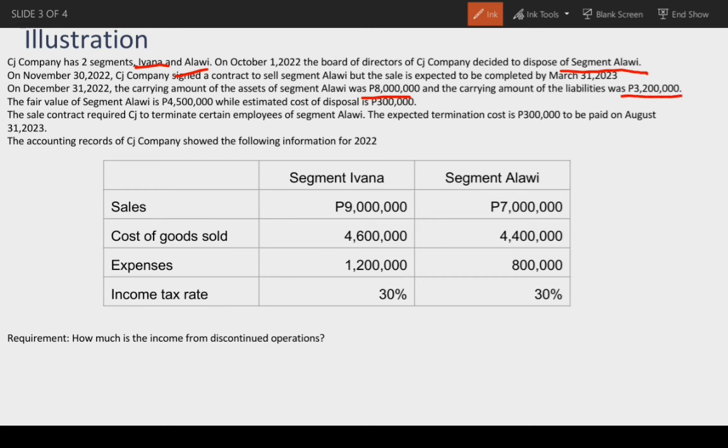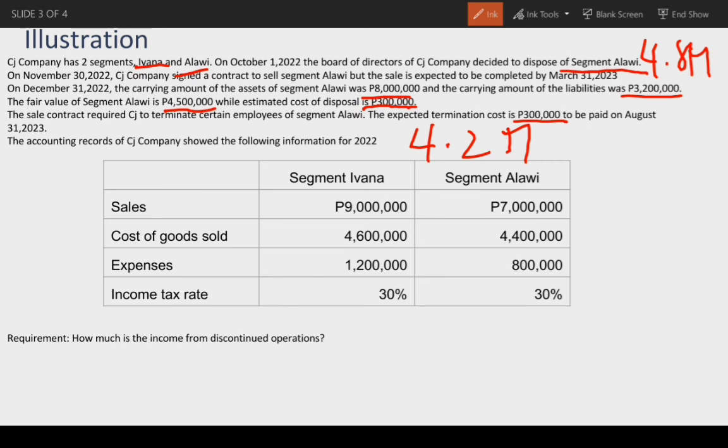So yung carrying amount of net asset, ito yung asset after deducting liability. So 8 million minus 3.2 million is 4.8 million. The fair value of segment Alawi is 4.5 million while estimated cost of disposal is 300,000. So ang fair value less cost to sell is 4.2 million. The sale contract required CJ to terminate certain employees of segment Alawi. The expected termination cost is 300,000 to be paid on August 31, 2023.